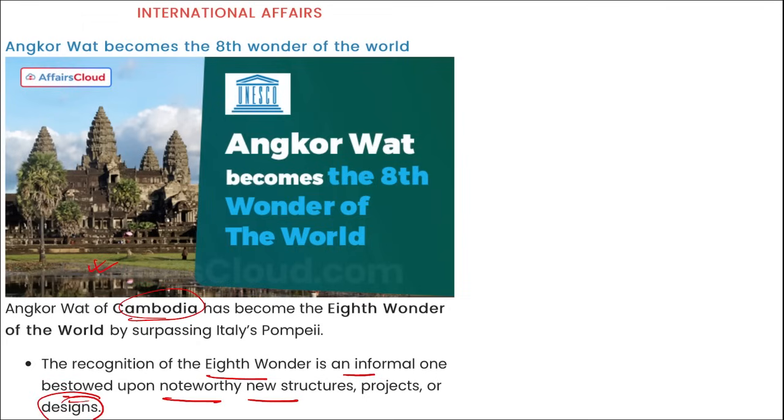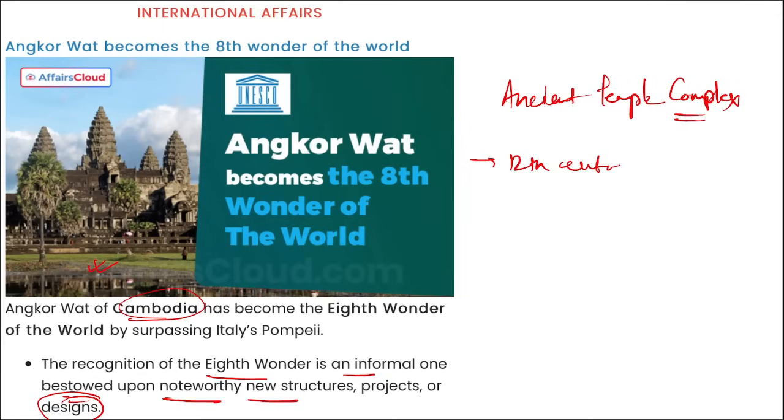structures, projects or designs. This Angkor Wat is an ancient temple complex. This is located in Cambodia. It was built in 12th century and it was built by King Surya Varman II, right? Mark this also. And it was built over a span of 30 years. Here Angkor Wat is one of the UNESCO's World Heritage Sites and it was inscribed in the UNESCO's World Heritage